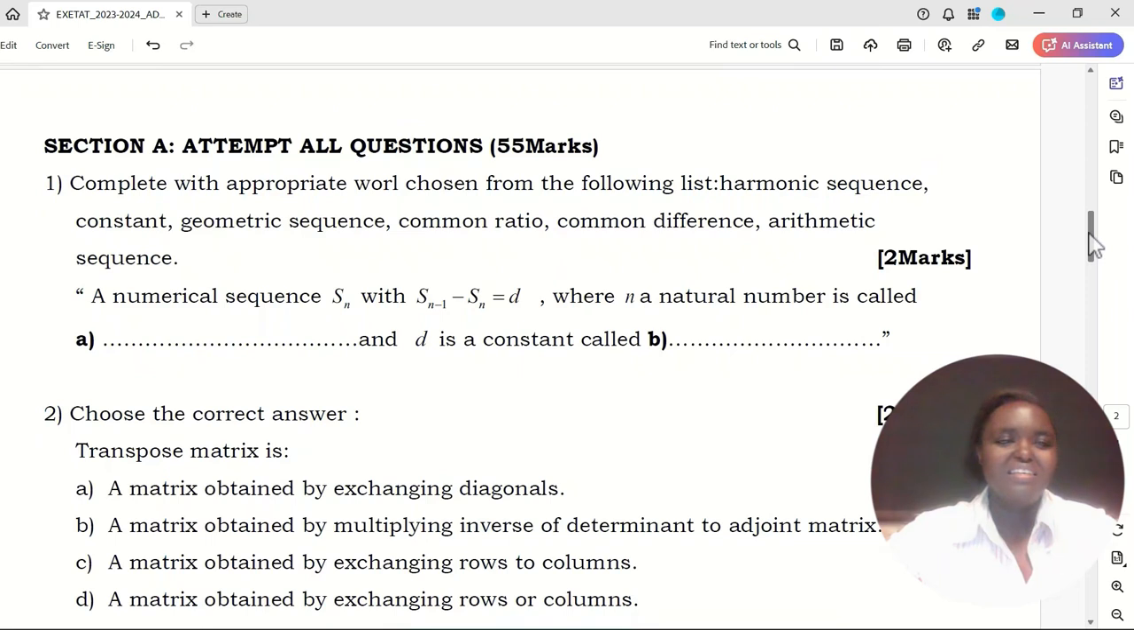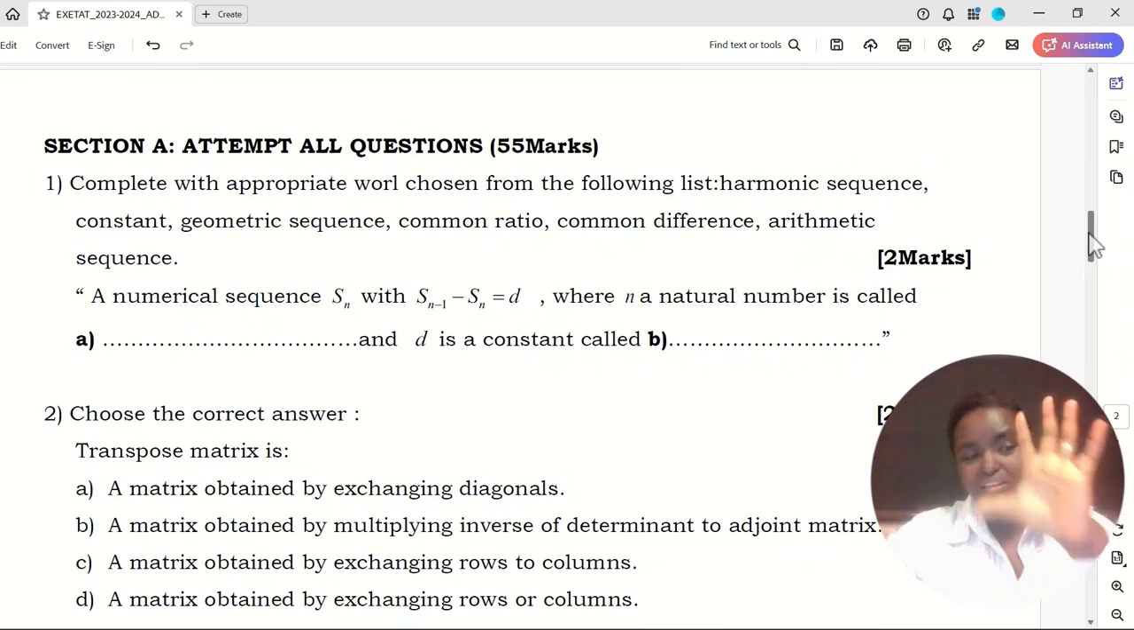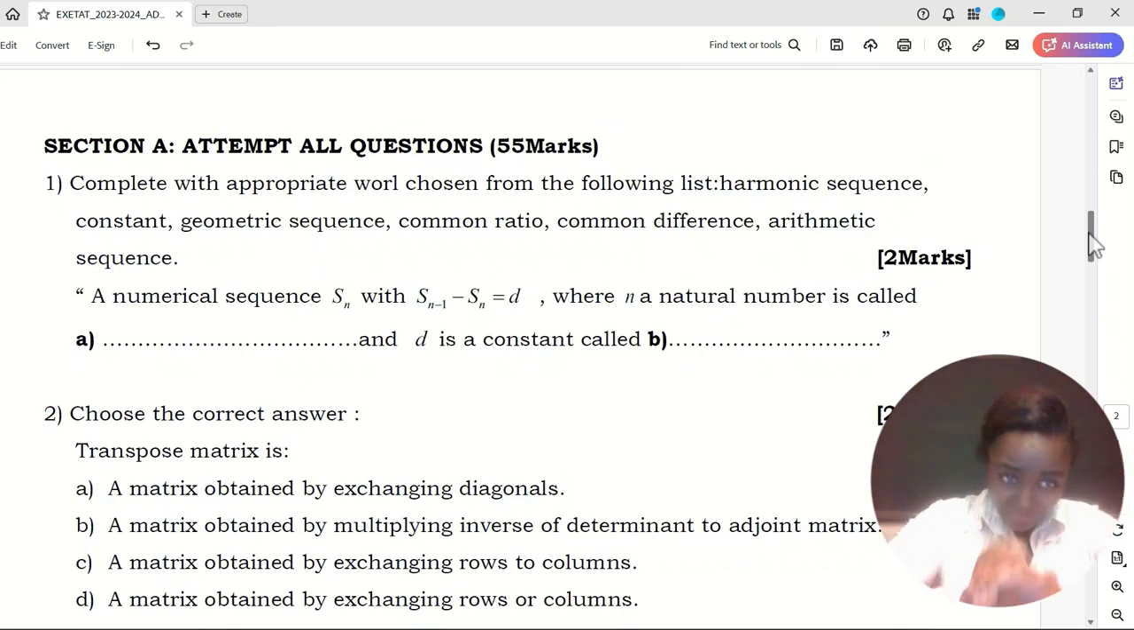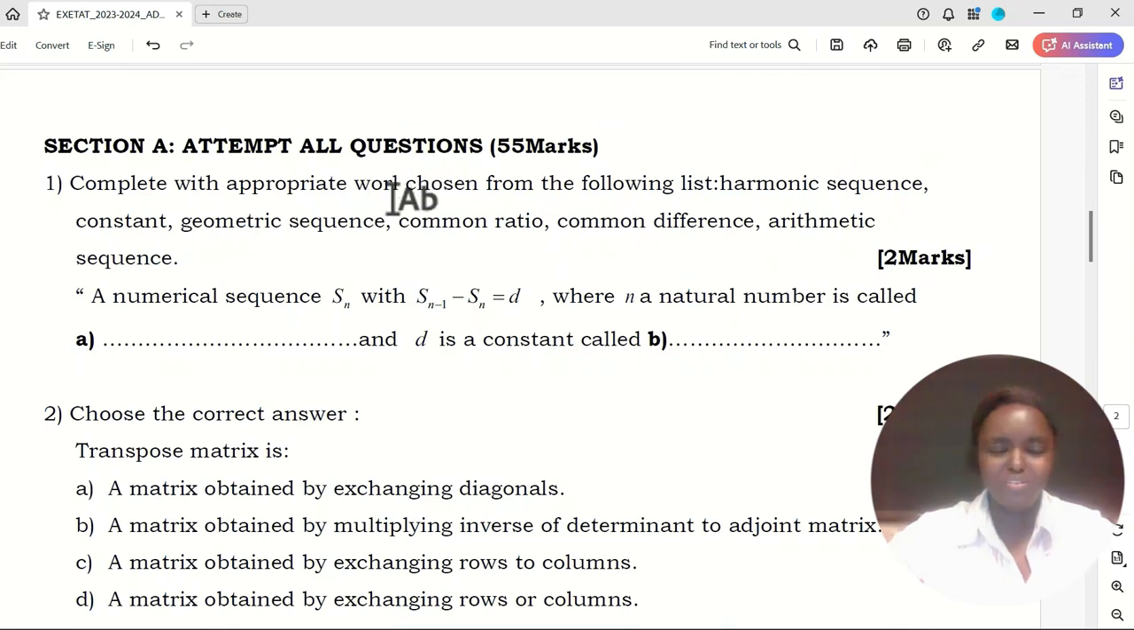Section A. If I have time, I can solve all the questions from section A and section B, but if I don't get time today, I will make sure to complete section A, and tomorrow or after tomorrow I will make another video to complete section B. But if I have time, I will do all the questions right away. So let's go. The first question from section A was this: complete with the appropriate word.